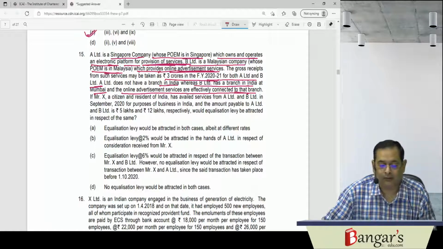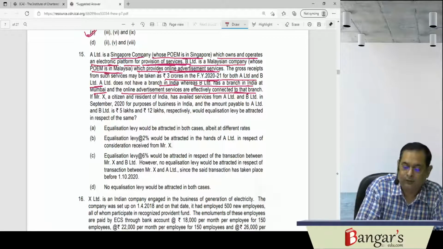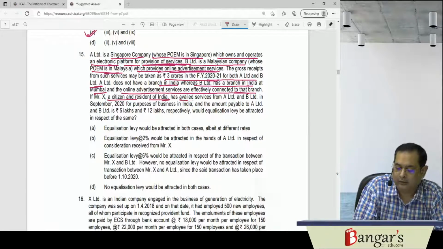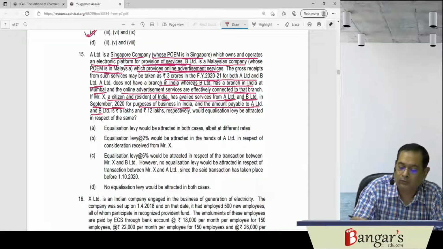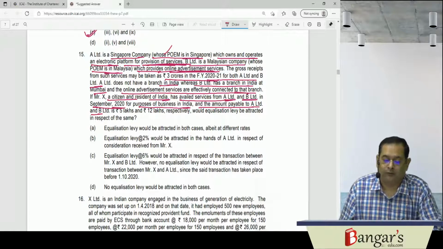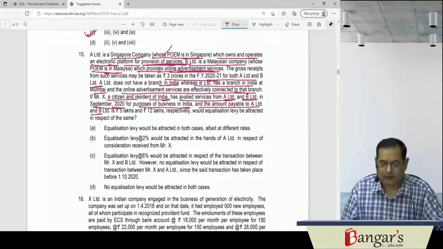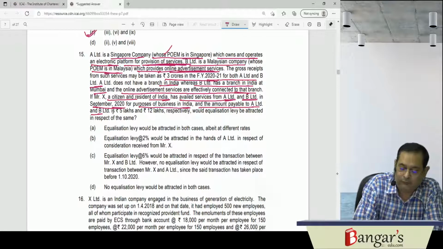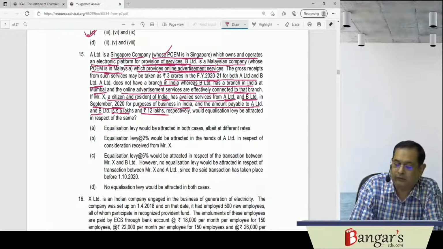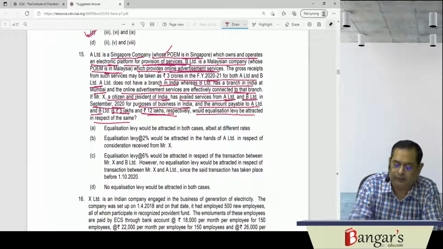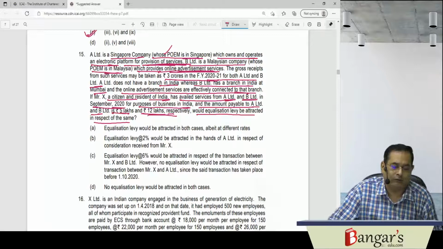Now here they say that Mr. X, a citizen and resident in India, has availed services from A Limited and B Limited in September 2020 for the purpose of business in India, and the amount payable to A Limited is 2 lakhs on account of provision of services, and to B Limited it is 12 lakhs respectively. Now, would equalization levy be attracted in respect of the same? They are asking whether equalization levy will be attracted or not.